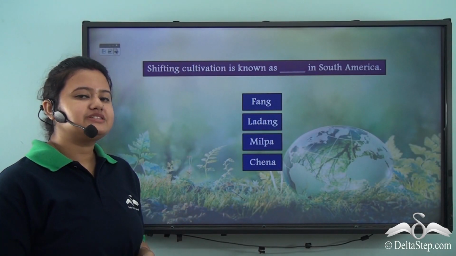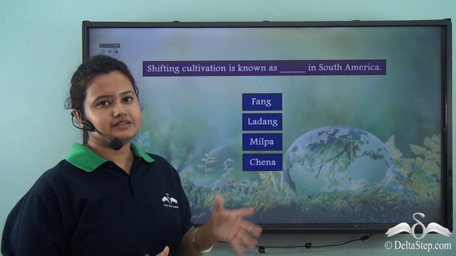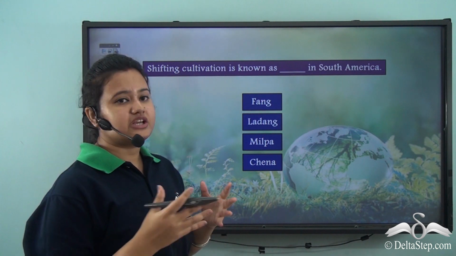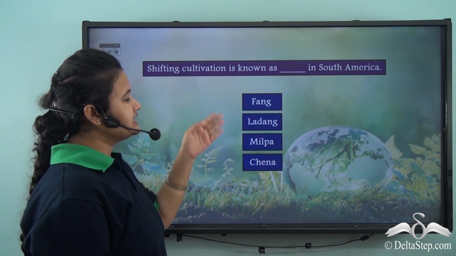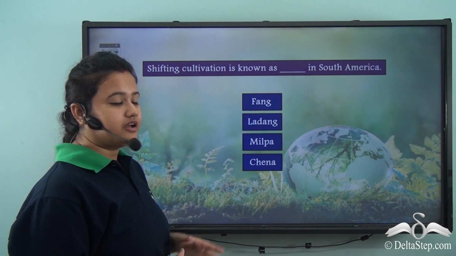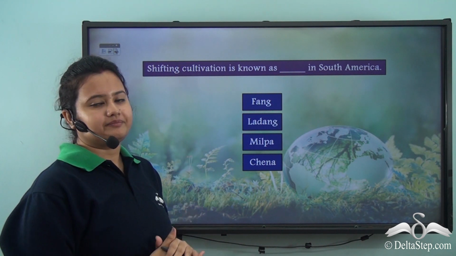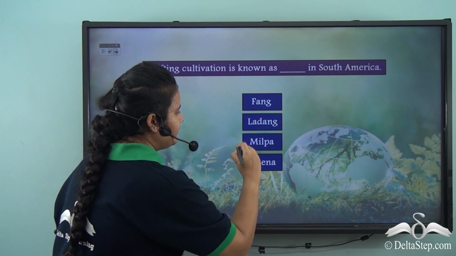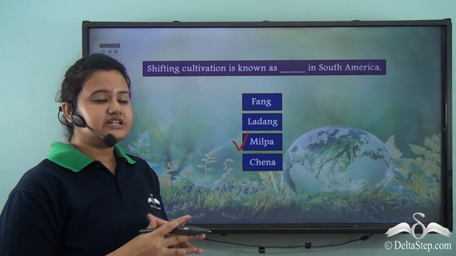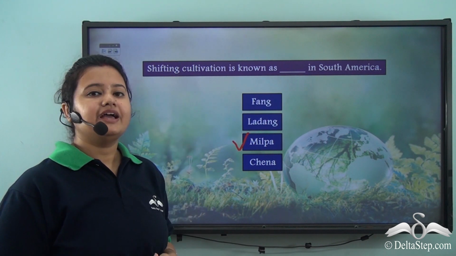Now before we proceed with our lesson, let us try to answer this. Shifting cultivation is also known as what in South America? Is it known as fang, ladang, milpa or chena? Well, the correct answer is milpa. Another name for shifting cultivation in South America is milpa.